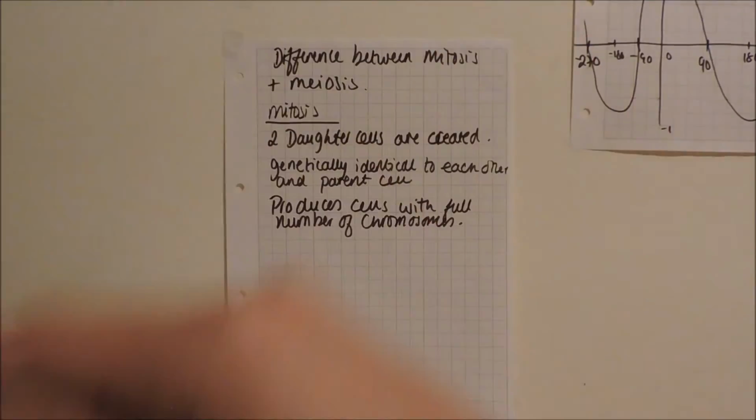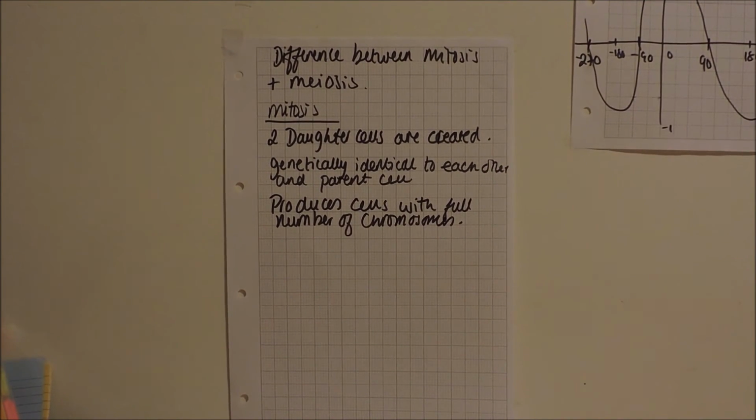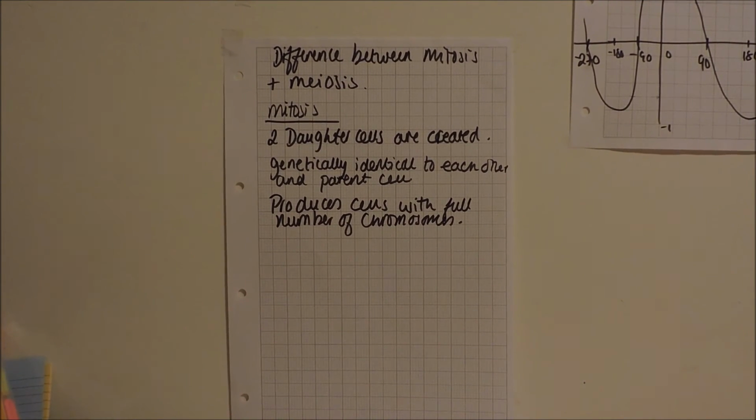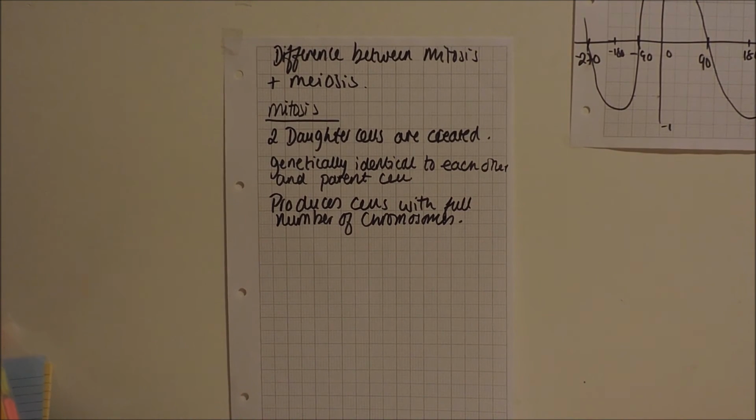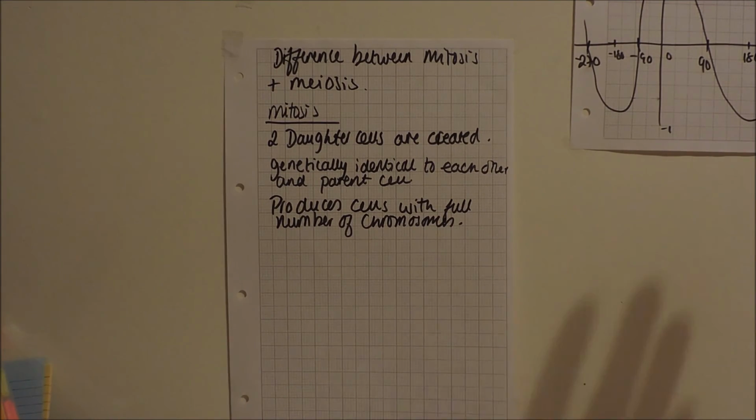Now I'm just going to talk to you about the differences between mitosis and meiosis. This may be quite a common question in an exam. So I'll talk about mitosis, and then obviously you can take the opposites for meiosis. In mitosis, 2 daughter cells are created. As we just learned, in meiosis, 4 daughter cells are created. In mitosis, all the cells are genetically identical to each other and to their parent cell. Well, in meiosis, they're all different. Every single one is different, so this is where it comes into genetic variation or genetic diversity.